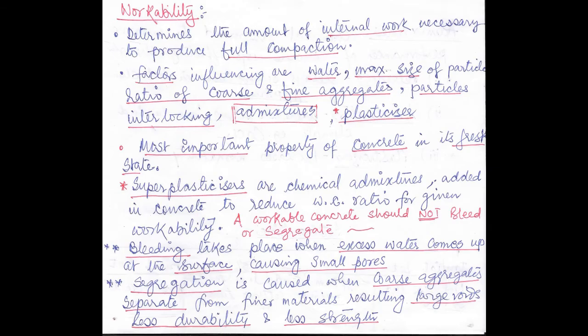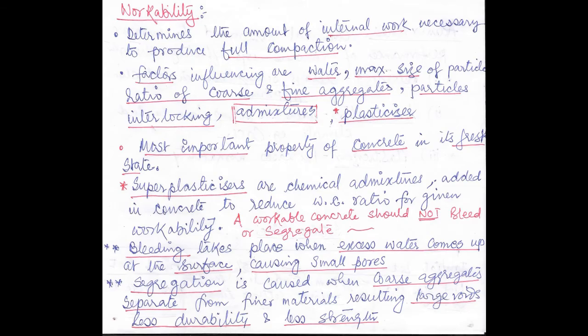Now I will discuss about the superplasticizer. What do you mean by superplasticizer? Superplasticizers are chemical admixtures. They are added in the concrete to reduce the water cement ratio for a given workability. Okay? The property of a good workable concrete means it should not bleed or segregate.